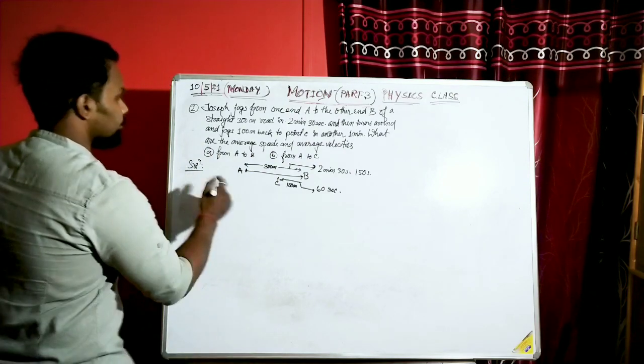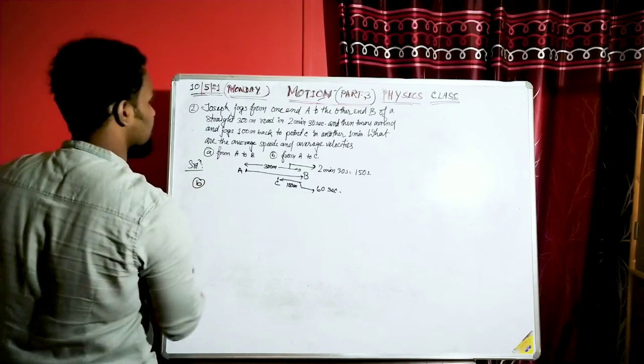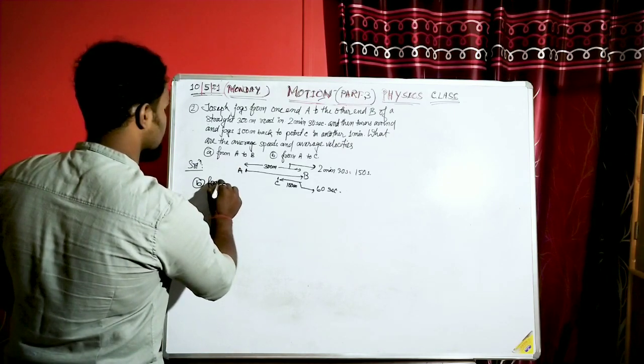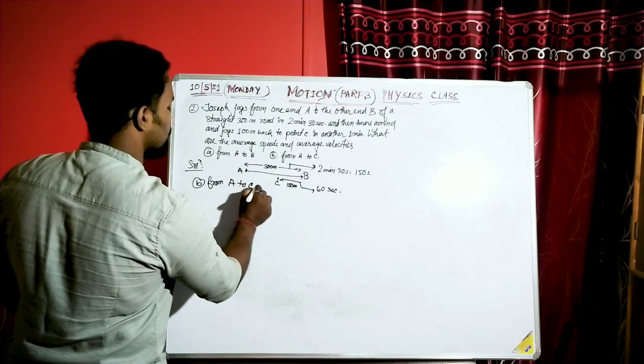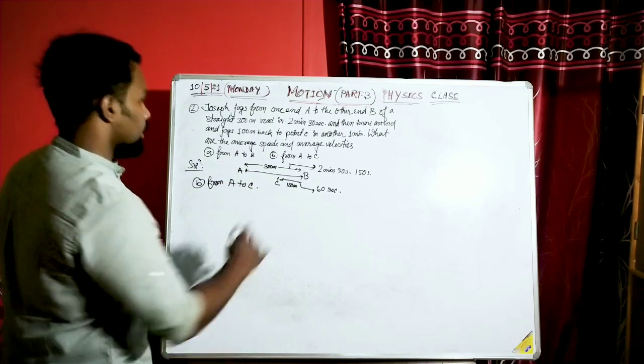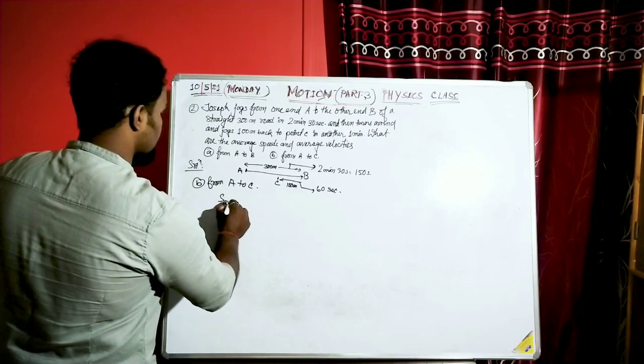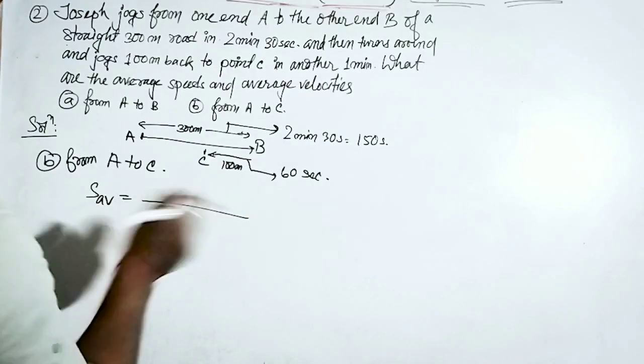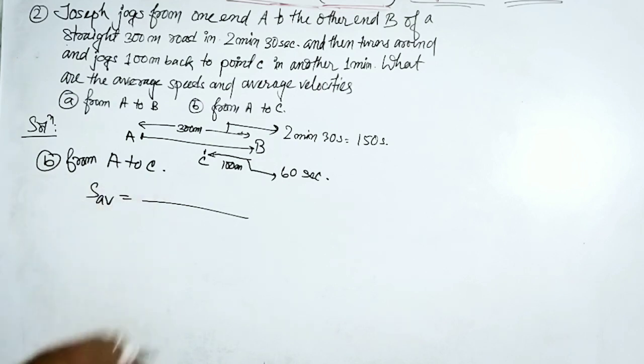Now the B case is given, from A to C. So you have to calculate this one. I will not write down the formulas, it will take more time.